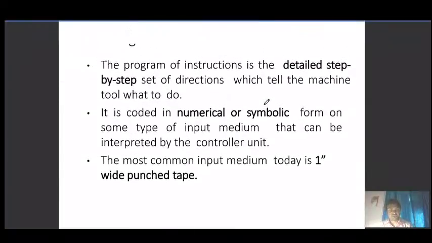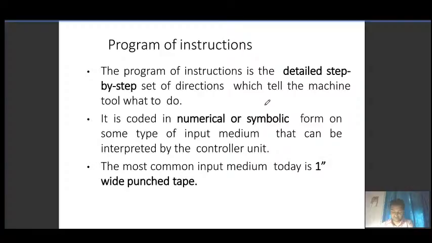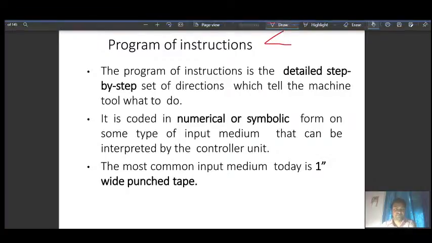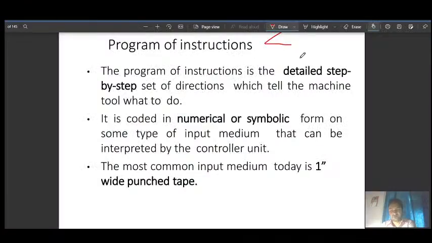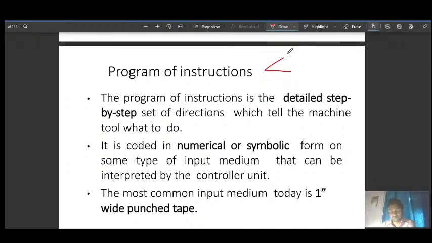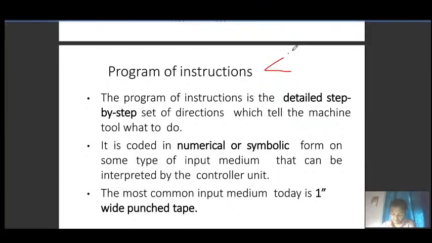So as we have seen, there were three parts: the program of instructions, the machine control unit, MCU, and the third one was the machine tool. So we will discuss first the program of instruction.